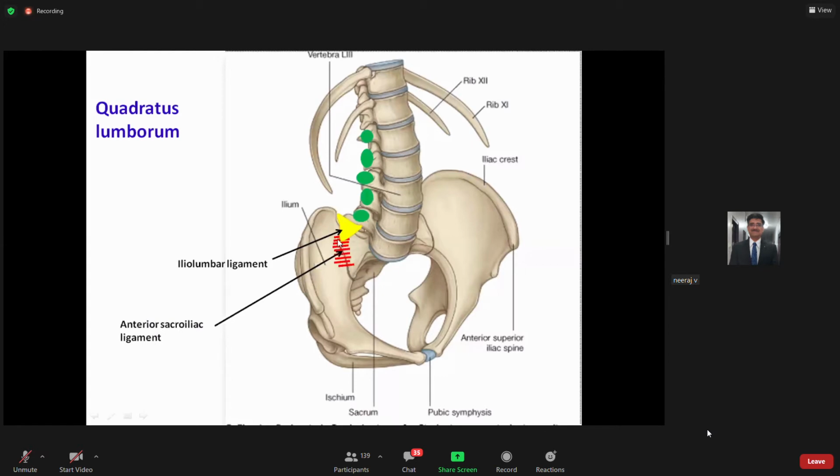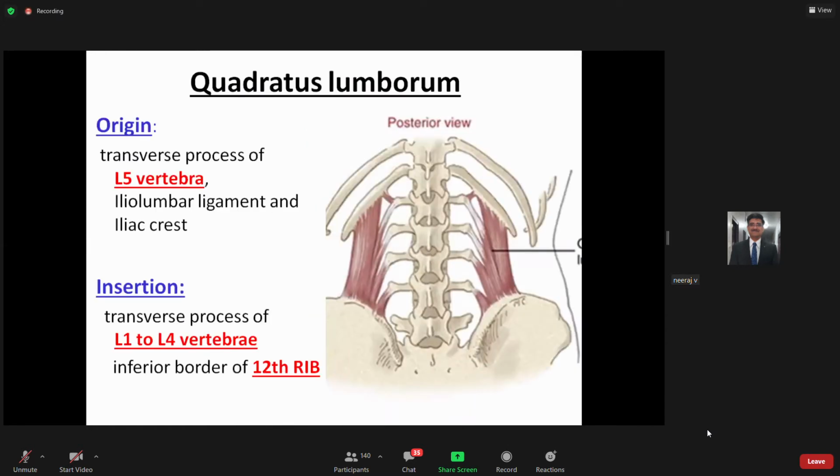So we have a very important ligament here, the sacroiliac ligament, and a triangle which is present over here, because this will be helpful to understand the origin of the quadratus lumborum. This is your L5 vertebra, over here. These are the remaining L1, L2, L3, and L4 vertebrae. This is the location of your quadratus lumborum, which I have shown in the green figure. So how does it take origin?